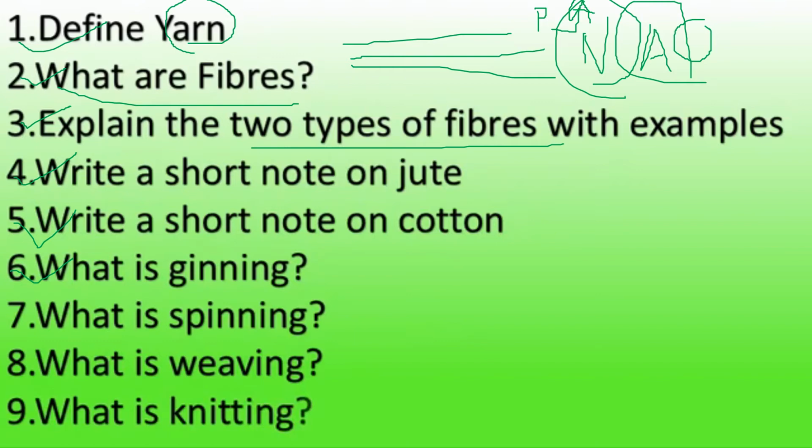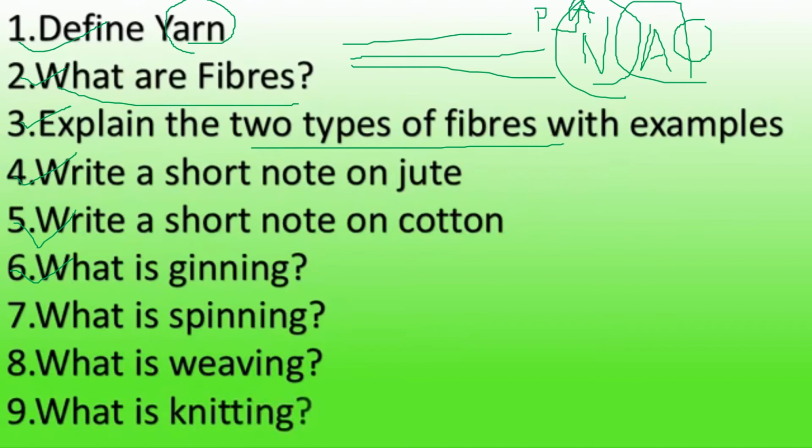Ginning is a process by which cotton fibers are separated from its seeds by combing. That combing is very important. Every word of this sentence in this definition is important. So what ginning is, we have also discussed. Clear?